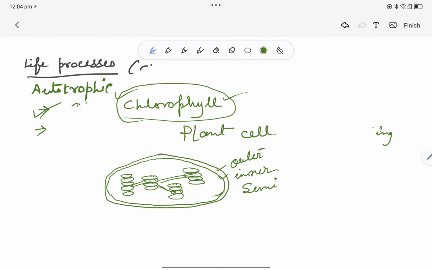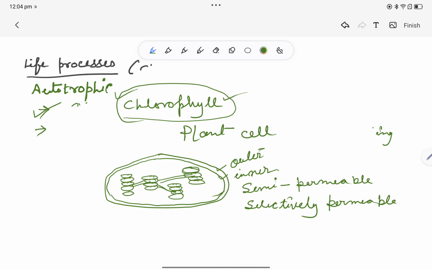In biology we are very much familiar with this term semi permeable, right? Semi permeable means these let selected molecules or selected particles enter and exit from this chloroplast. Semi permeable, also called selectively permeable, right?